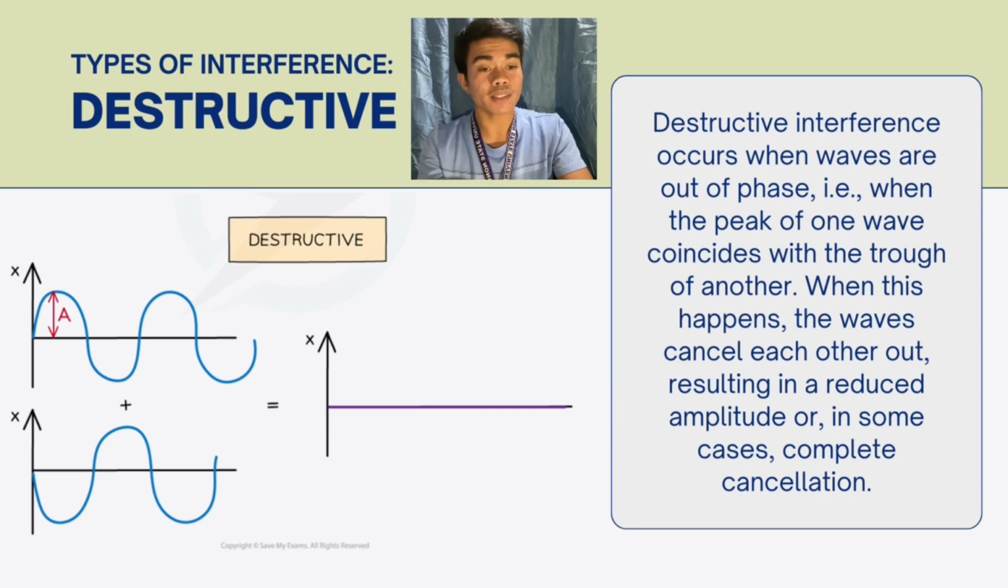And we have destructive interference, which occurs when waves are out of phase. Kung kaganina in phase, now they are out of phase when the peak or the crest of one wave coincides with the trough of another. When this happens, the waves cancel each other out, resulting in reduced amplitude or in some cases, complete cancellation.